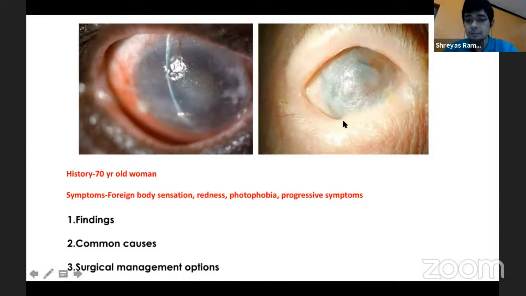But when you see, especially in the elderly age group, a progressive keratinization, fornical shortening, symblepharon, dry eye, it's extremely important that we look for OCP. OCP is very often a clinical diagnosis. Of course, you can do a biopsy, especially in the early stages, and that is also useful.